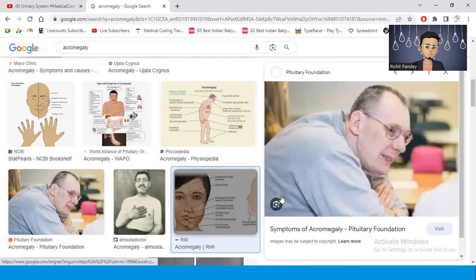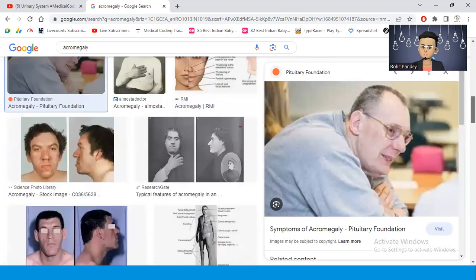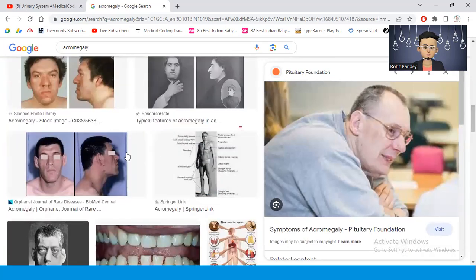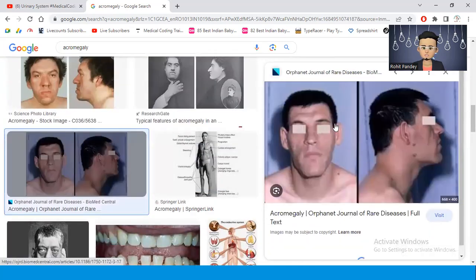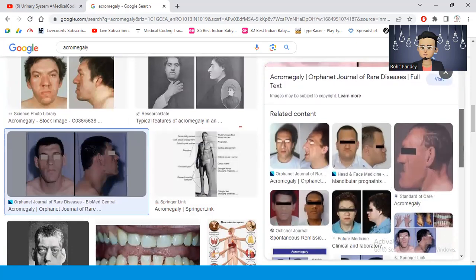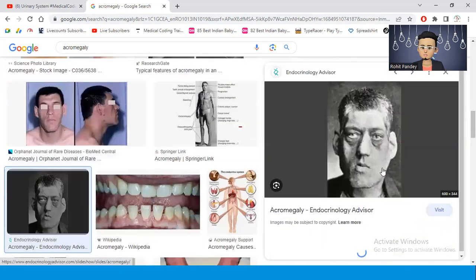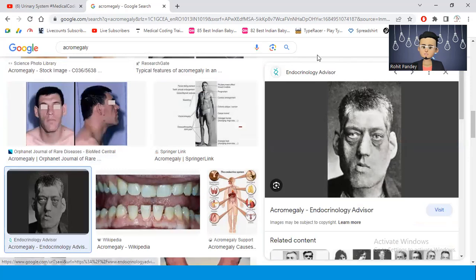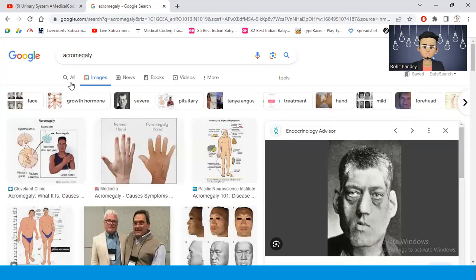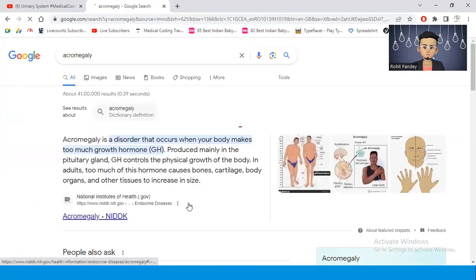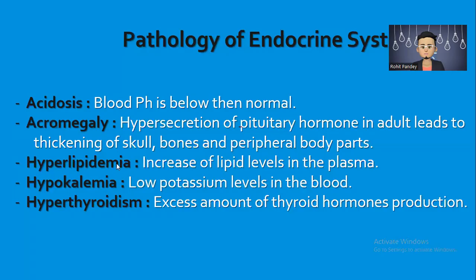And here you can see people suffering from these things. You can see the face structure as well, how acromegaly and gigantism patients look. And one more example, here you can see how it affects the human body.